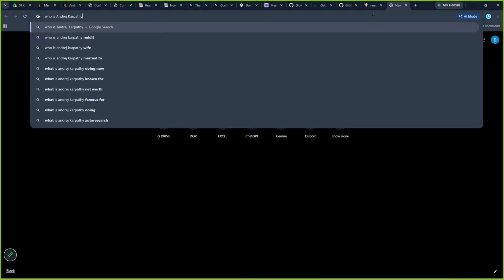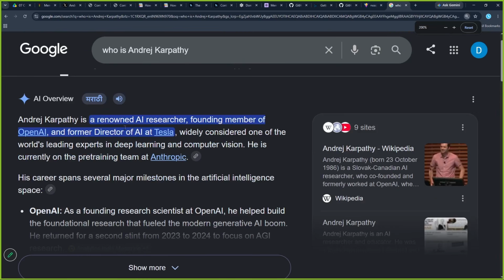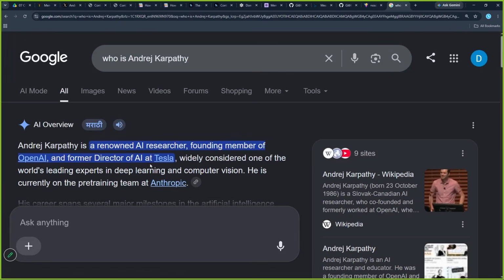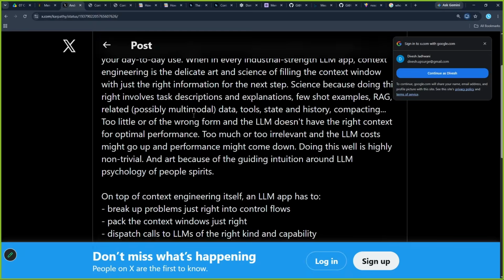Let us also understand who he is. Who is Andrej Karpathy? He is a renowned AI researcher, founding member of OpenAI, and a former director of Tesla. Widely considered one of the world's leading experts in deep learning and computer vision, he is currently on the pre-training team at Anthropic. So this person is a huge personality, and this person is giving names or coining these terms.